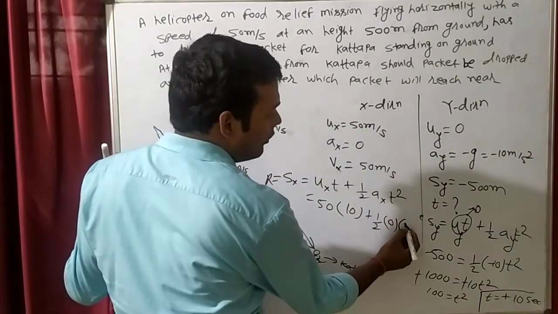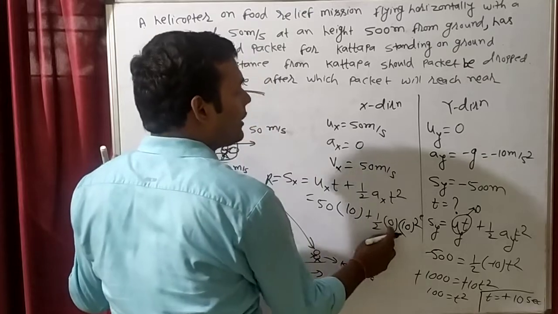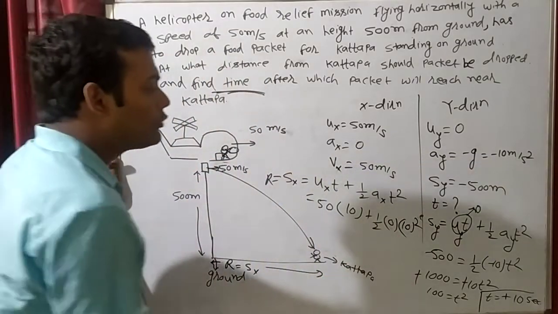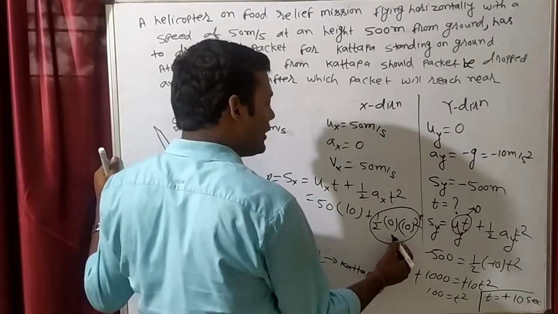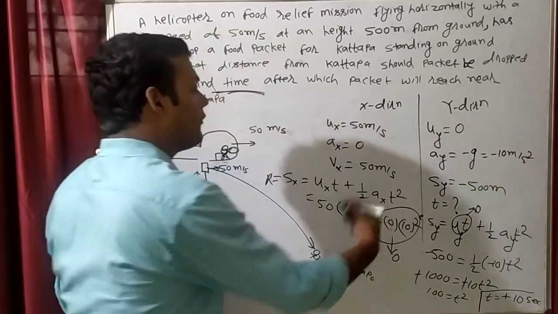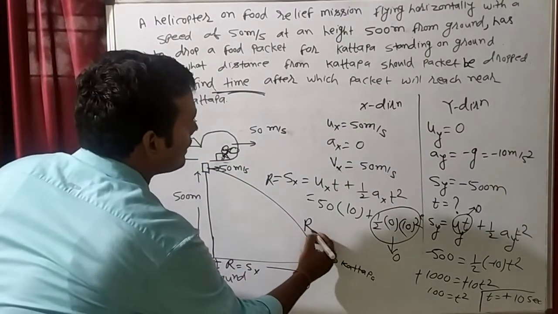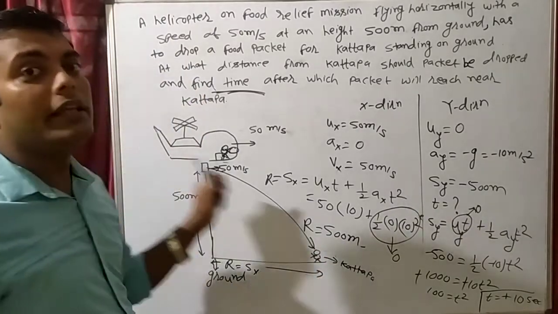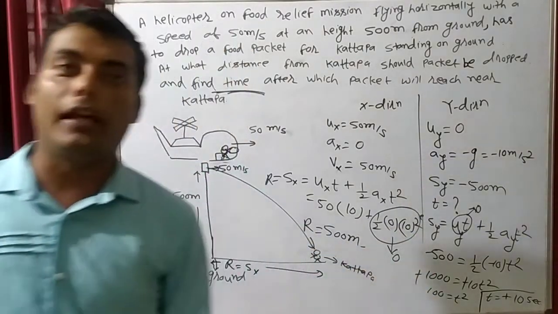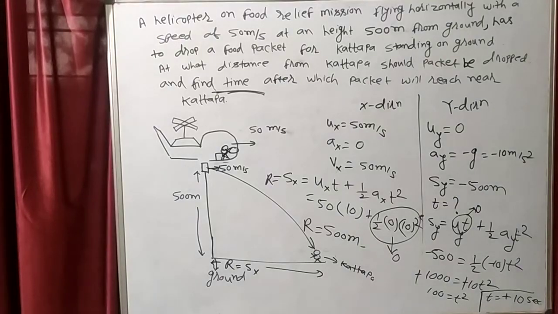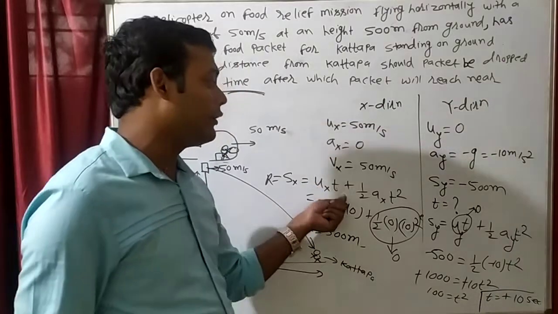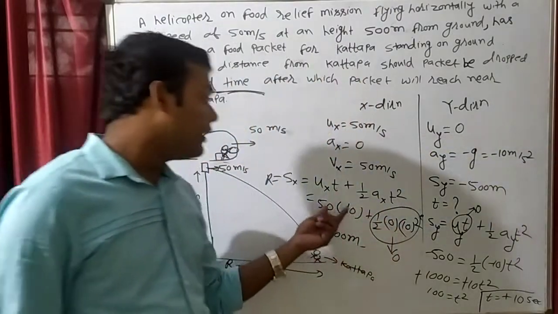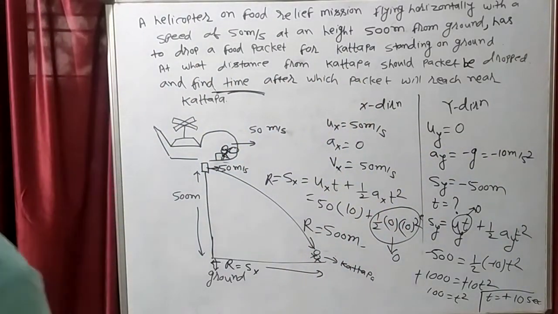How much time is it taking? 10, squared. 0 multiplied by something will be what? 0. When you multiply anything with 0, it will become 0. So this whole term will become 0. So what will be the length? Length will be 50 into 10, 500 meters. So either you can calculate using this formula or directly using speed into time. Here also you can use directly speed into time, because acceleration is 0.